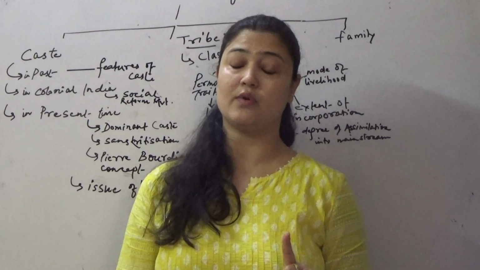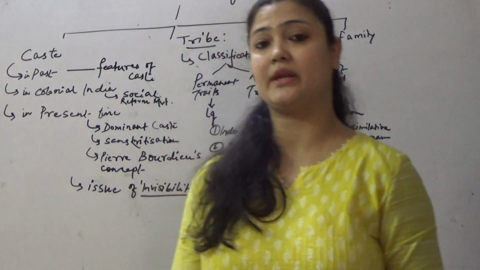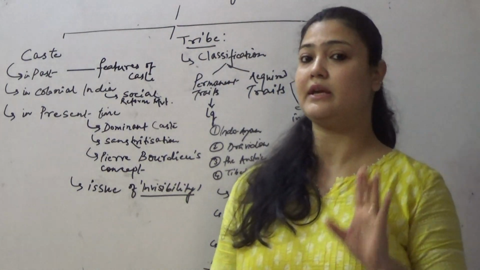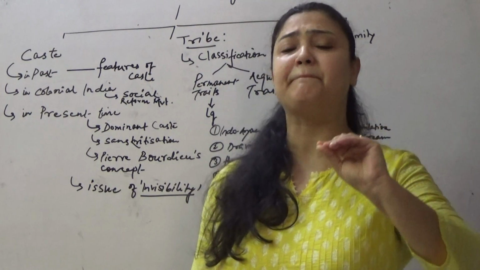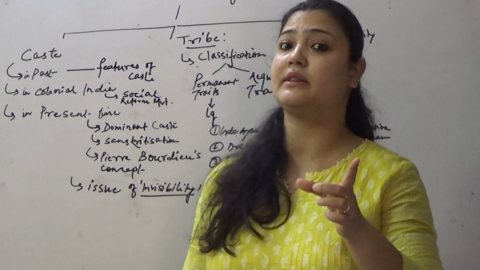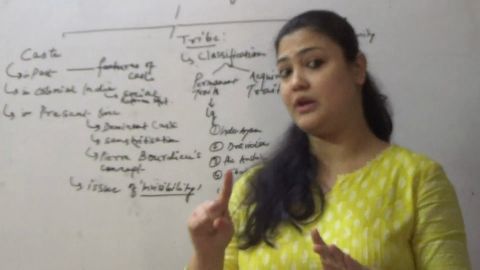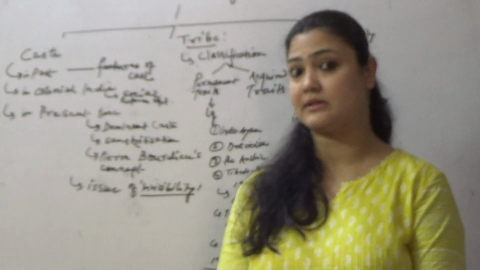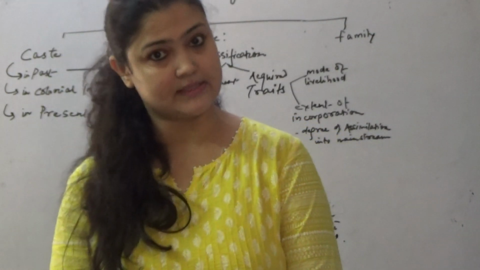I want to make it clear here that even Srinivas, when he is defining dominant caste, also uses the term that the people are not all the time of higher caste. So understand that people from a lower caste can also be a dominant caste. It's not that the people of higher caste are always the dominant caste.